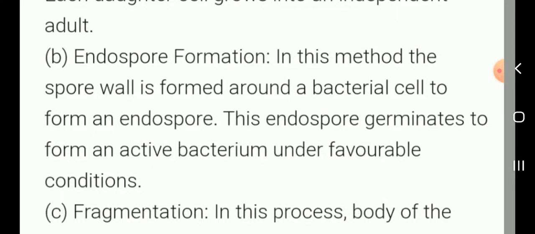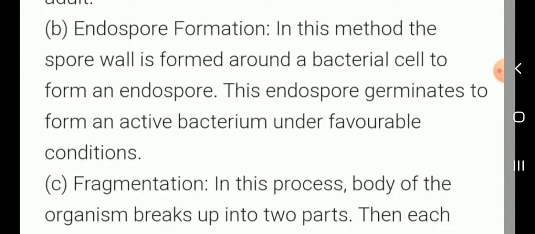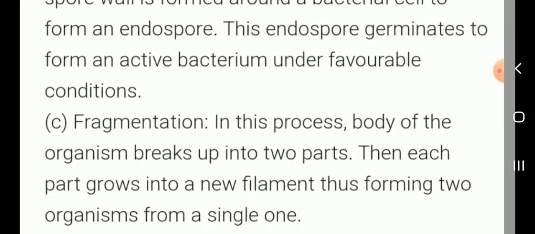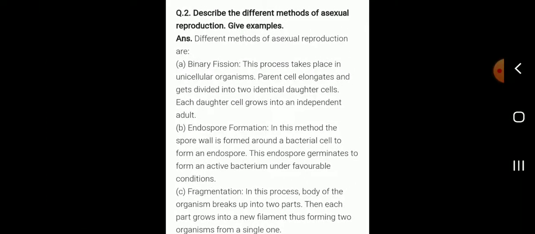Endospore formation. In this method, a spore wall is formed around a bacterial cell to form an endospore. This endospore germinates to form an active bacterium under favorable conditions. Next, fragmentation. In this process, the body of the organism breaks up into two parts. Then each part grows into a new filament, thus forming two organisms from a single one. That is fragmentation.